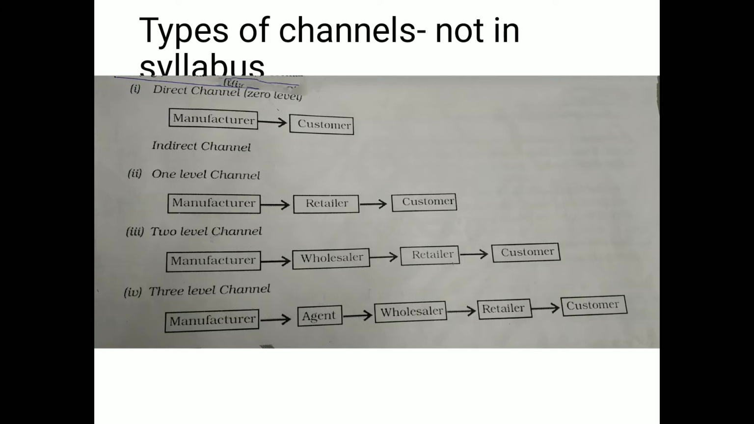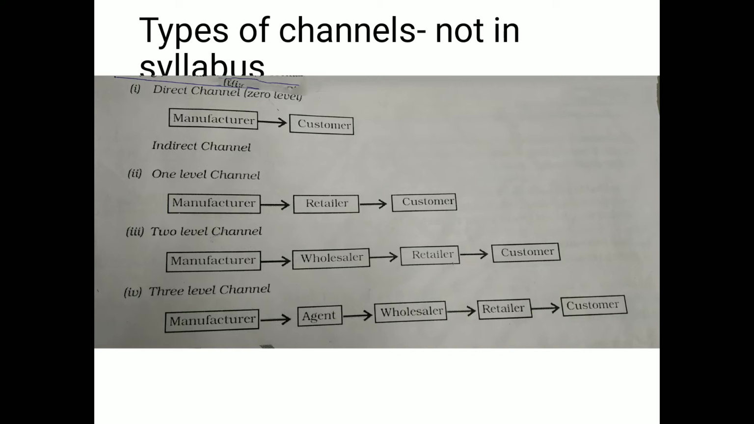Now we would study one part that is not a part of syllabus anymore, but just to give you an idea, is types of channels. Very easy. There are two types of channels. First is direct or zero level channel. Second, indirect or 1 to 3 level channels. Remember, in first type there is no subtype, but in the second one, that is indirect channel, we have three subtypes. Let us understand them.